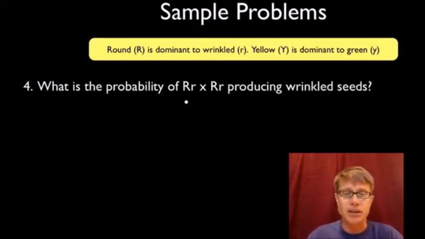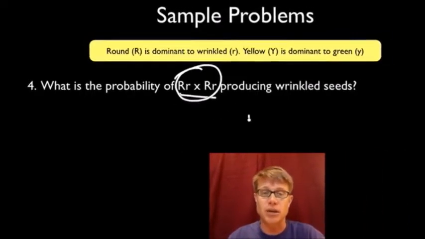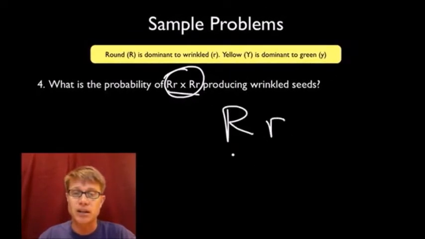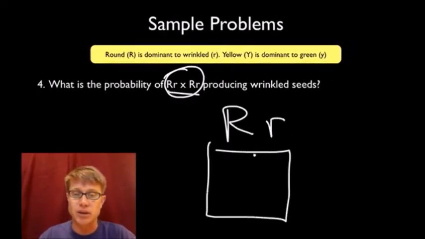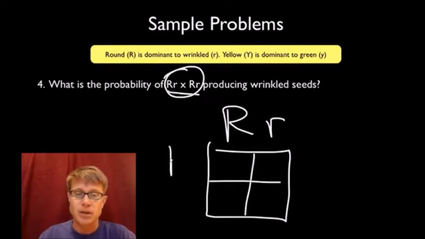Let's look at the next one, number 4. What's the probability of this cross, so we have 2 round seeds producing wrinkled seeds? Well, like I said before, if you ever get one of these, it's a simple monohybrid cross. I would always do a Punnett square. So we put big R and little r on one side, and big R, little r on the other side of the Punnett square.